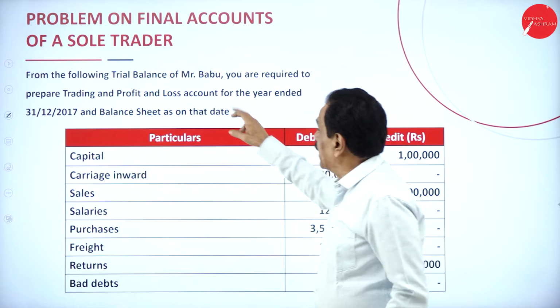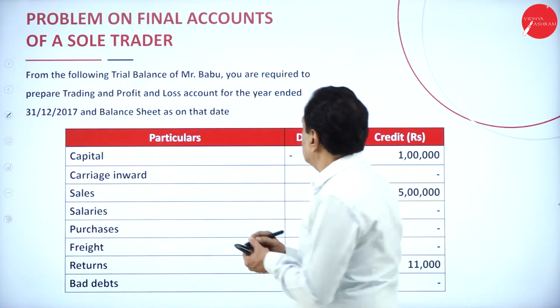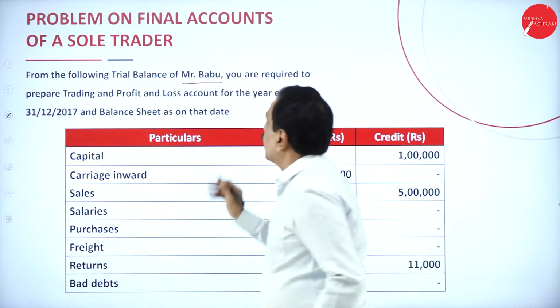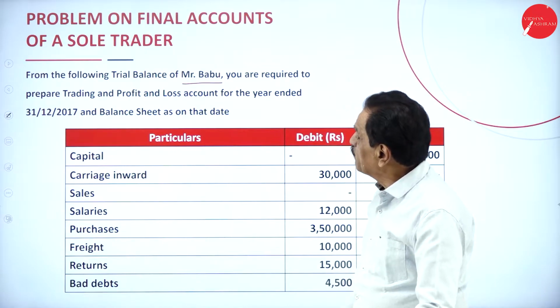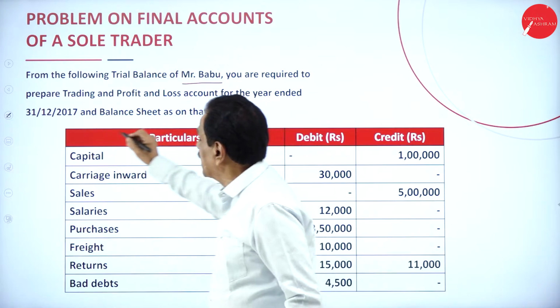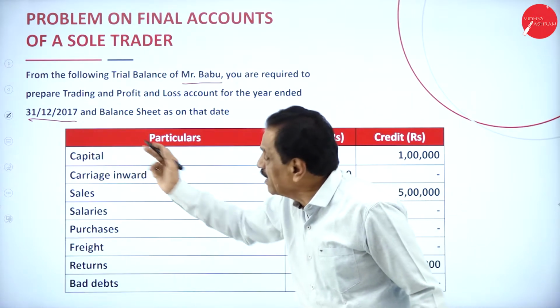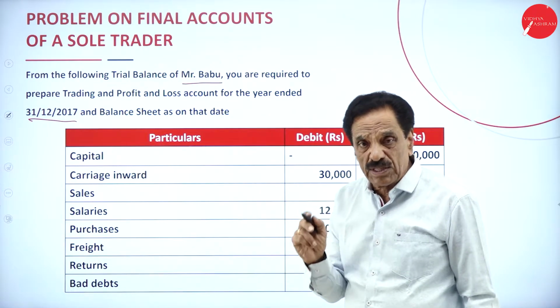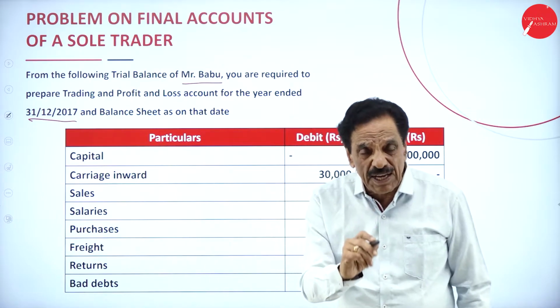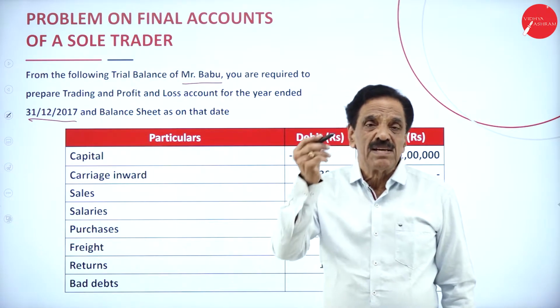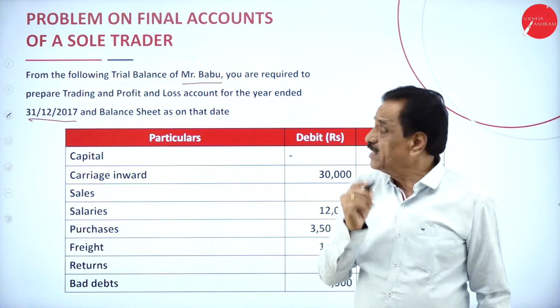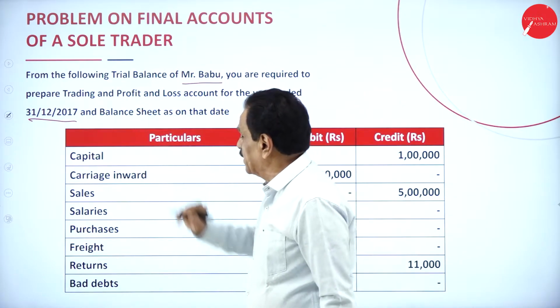From the following trial balance of Mr. Babu, you are required to prepare the trading and profit and loss account for the year ended 31st December 2017, and a balance sheet on a particular date. Year ended 31st December 2017 means it starts with January and ends with December.